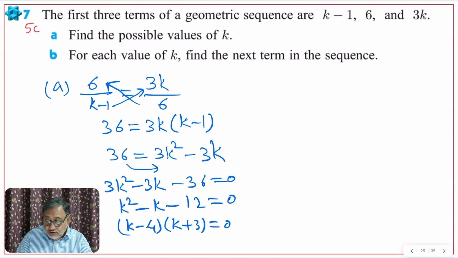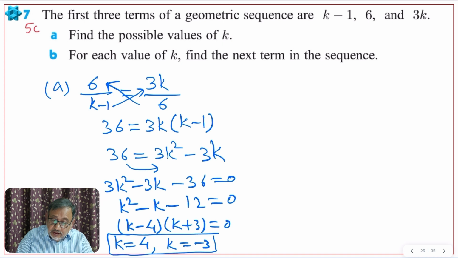Manually I am doing this, of course you can use the GDC and find the factors. So those will be the values of k. So k is 4 and k is negative 3. These are the 2 possible values of k. So we got the answer: k is equal to 4, k is equal to negative 3.